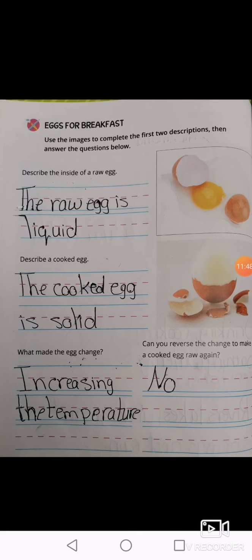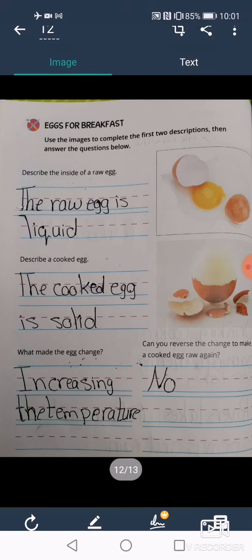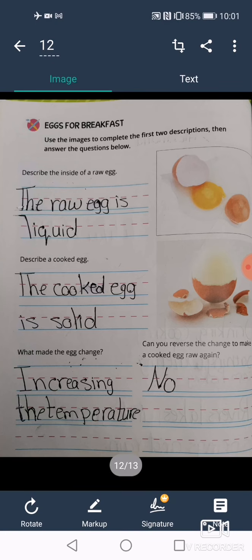Now we are going to compare what happens to the egg with what we know about water. What has to happen to liquid water to make ice? We should lower the temperature, or decrease the temperature. And this process is called freezing.